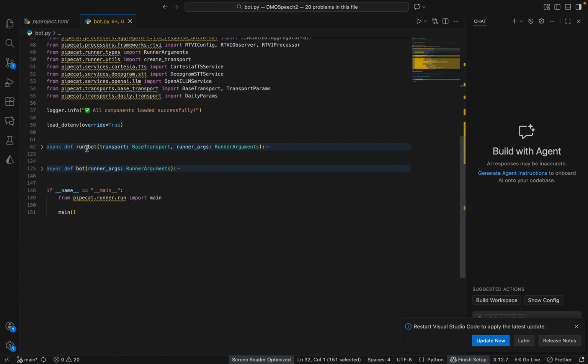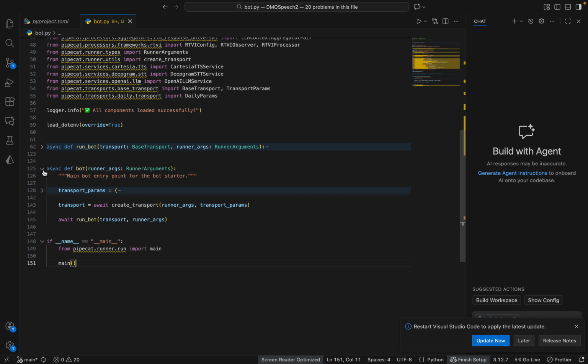Then we have two main functions, run bot and bot, and we are calling the main method at the bottom. So as a part of the Pipecat pipeline, when the main method is run, the bot function will start running with some arguments. Whatever runner arguments we get, we in turn pass into the run bot function, and we are creating the transport.